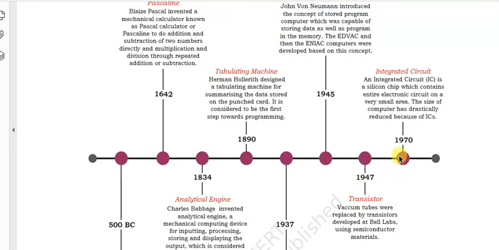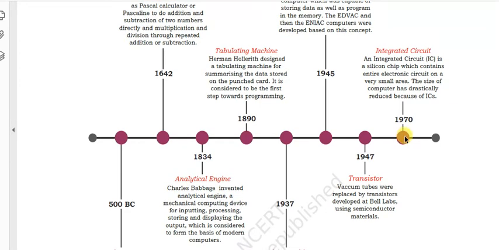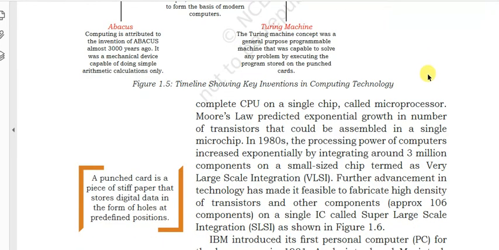And in 1958, the integrated circuit was developed, which was a revolution of the computer system, because the size of computer got reduced. An integrated circuit is a silicon chip which contains an entire electronic circuit on a very small area. The size of computer has drastically reduced because of IC. All modern computers are based on ICs.